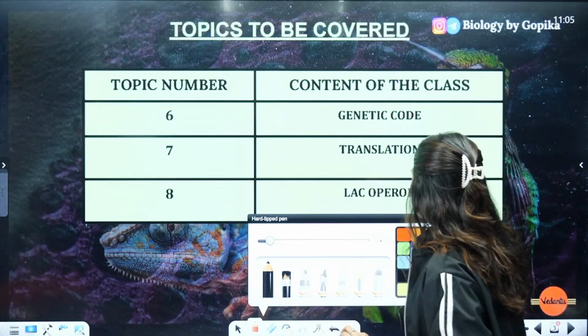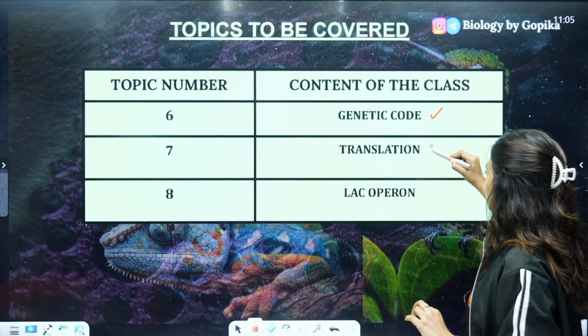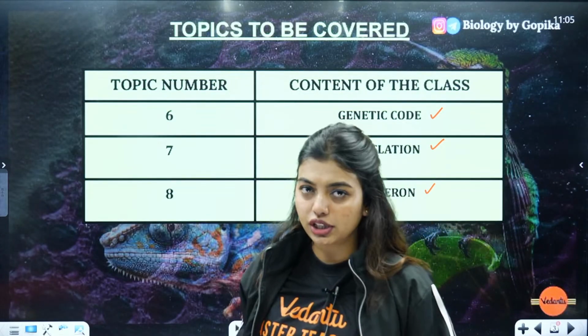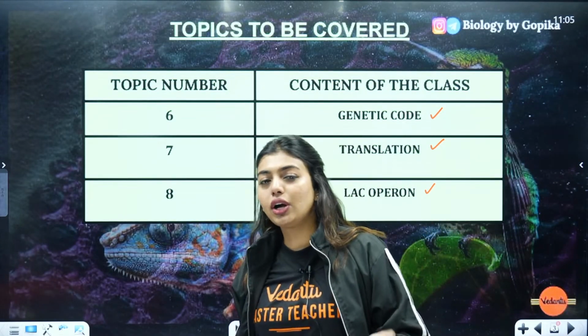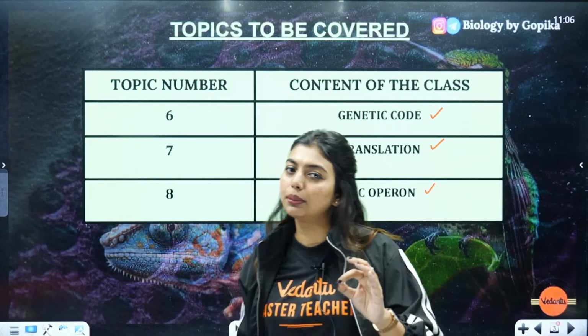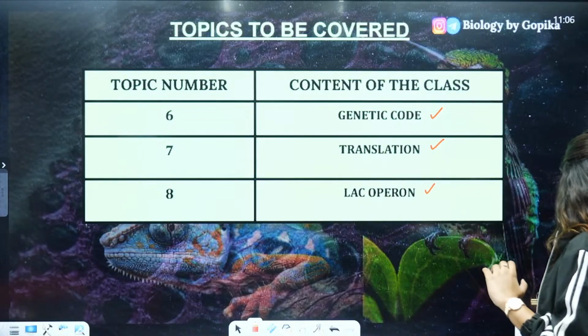Students, look here, today's topic is going to be genetic code, translation and lac operon. According to how time permits, we'll be doing all these 3 topics. Otherwise, tomorrow at 8 p.m. I've kept one more class where we'll be completing the chapter. HGP and DNA fingerprinting is the plan. So yes, let's start.